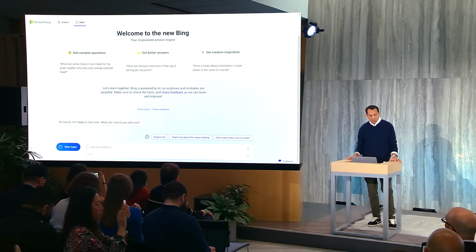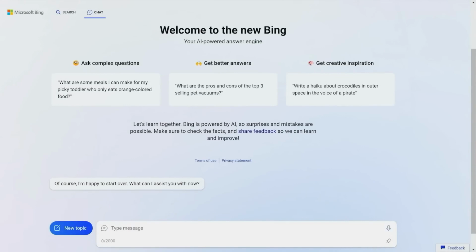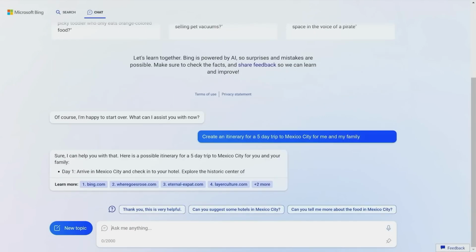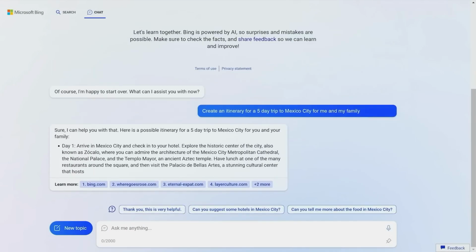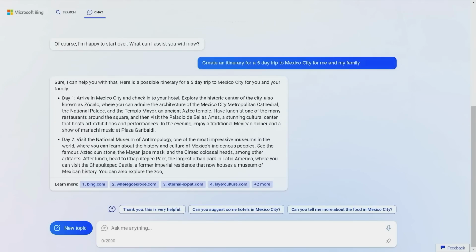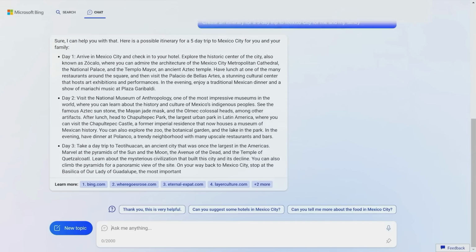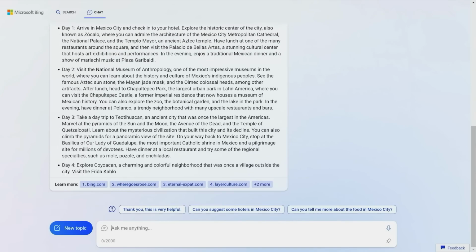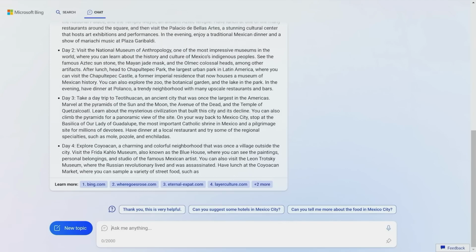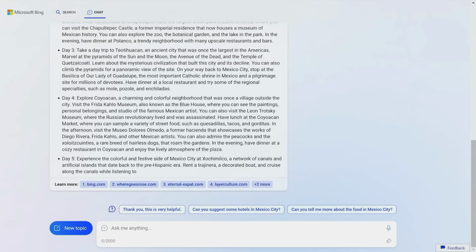So I put in the long query, which is essentially create an itinerary for a 5-day trip to Mexico City for me and my family. And just like that, Bing goes to work. And just take a look at how it starts to compile. It starts with day 1, and we put in there, look, arrive in Mexico City, check into your hotel, go check out maybe the Playa de Artes, have some lunch. Then there's day 2. And you see, isn't this just so much better as a starting point?